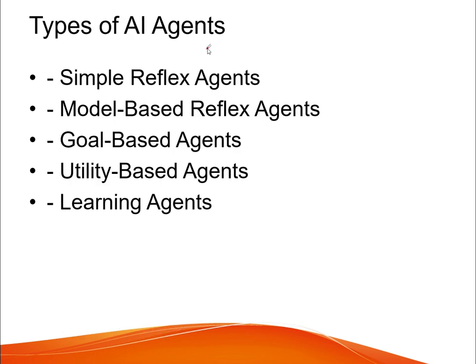Okay, in the next slide we are going to discuss the types of AI agents. The first one is simple reflex. The second is model-based reflex. The third is goal-based agents. The fourth one is utility-based agents. And the fifth one is learning agents. So these are the key types of AI agents.